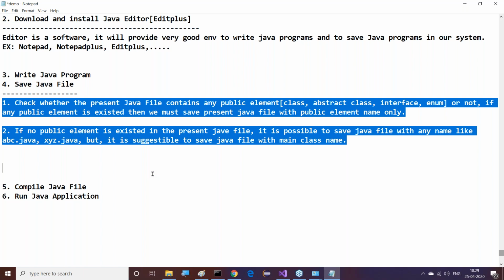Right, sir. All of you understand this clearly now. This is exactly the meaning of saving a Java file. Right, so these are the rules and regulations.